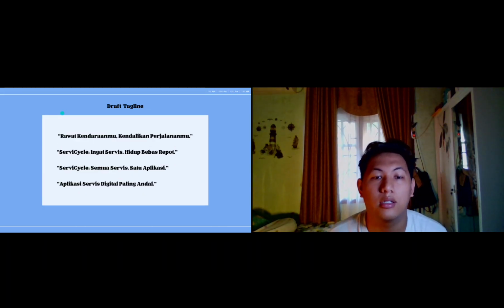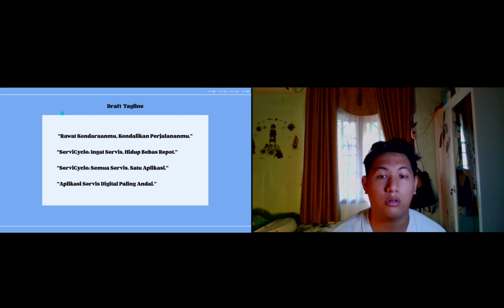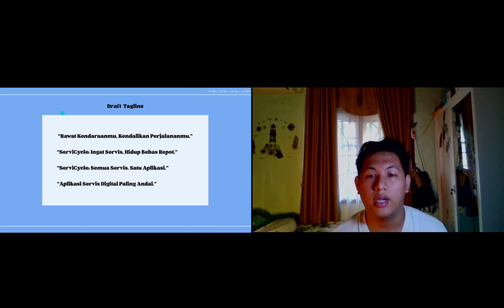This is the draft tagline. There are some tagline options that reflect recycle value. For example, take care of your cycle, control your journey, or Service Cycle, all service in one app. Each tagline expresses reusability and convenience.